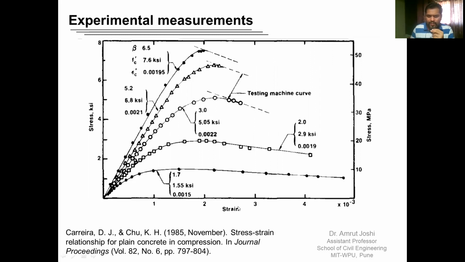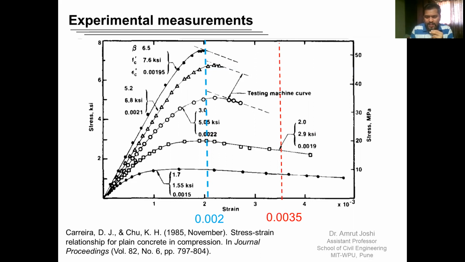So what do we learn from this stress strain behavior of concrete with different strengths? As you can observe, irrespective of the maximum compressive strength or maximum compressive stress that a concrete mix can reach, all the concrete mixes have shown peak stress occurring at a strain equal to 0.002. There is another observation.